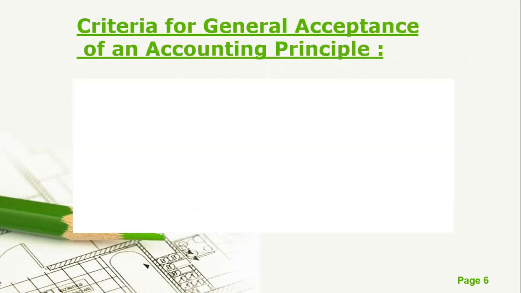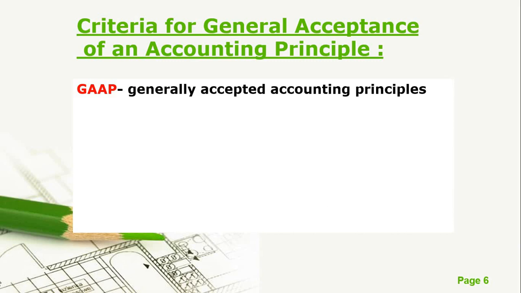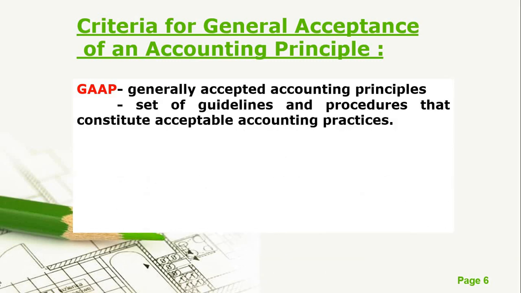Now, we have your criteria for general acceptance of an accounting principle. So we have here GAAP. In the Philippines, we have GAAP, di ba? Generally accepted accounting principles. So GAAP means generally accepted accounting principles. It is a set of guidelines and procedures that constitute acceptable accounting practices. So in the Philippines, we have GAAP.